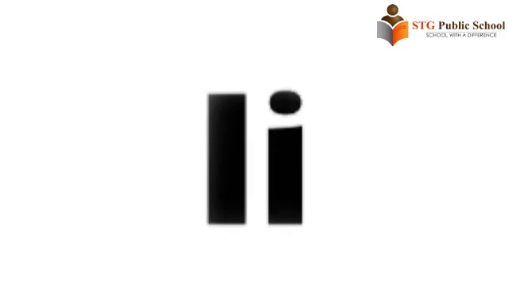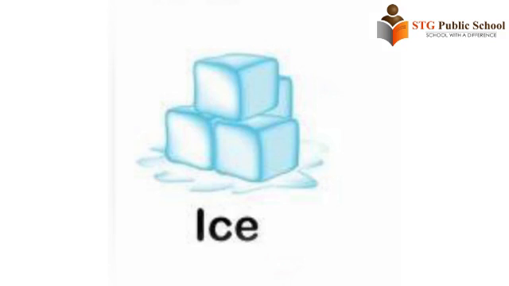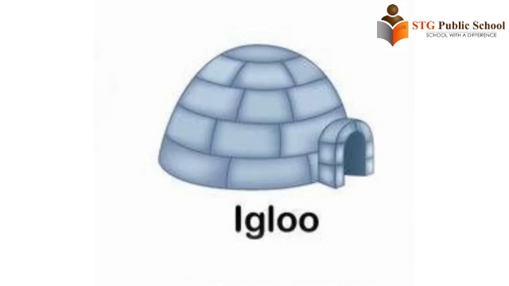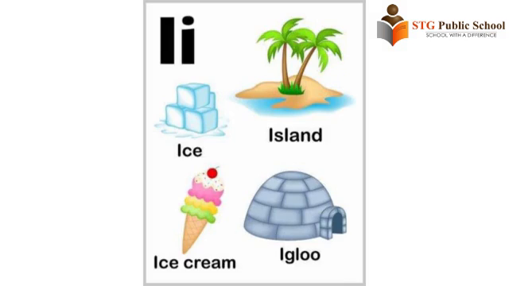This is letter I. I is for ice, island, ice cream, igloo. The sound of I is I. I says I, igloo. Igloo is a short vowel.